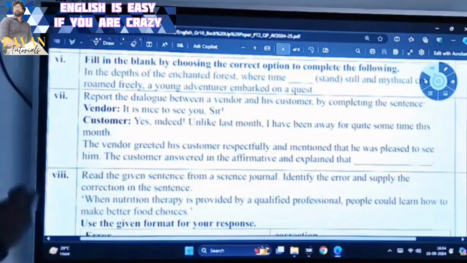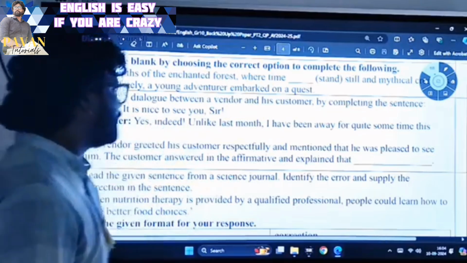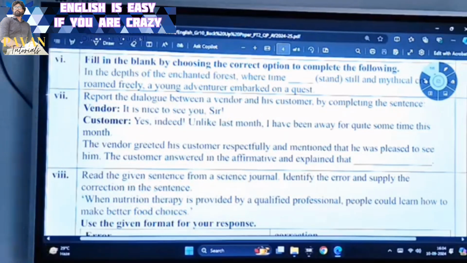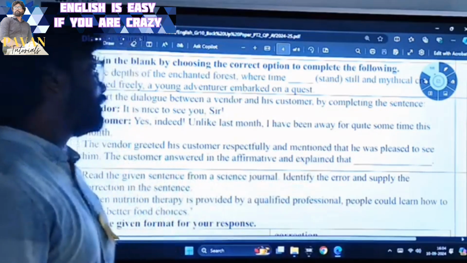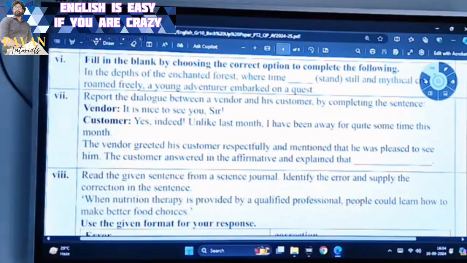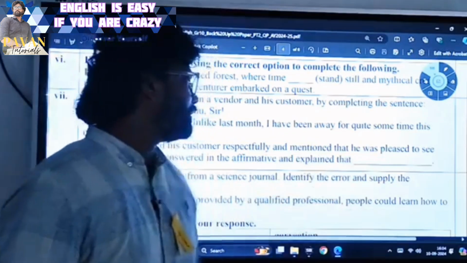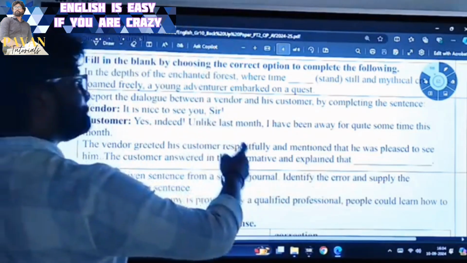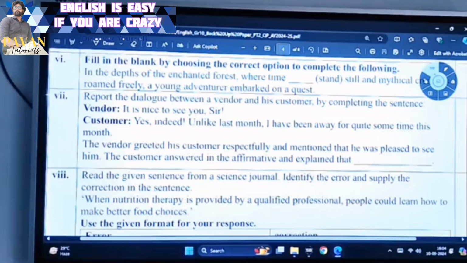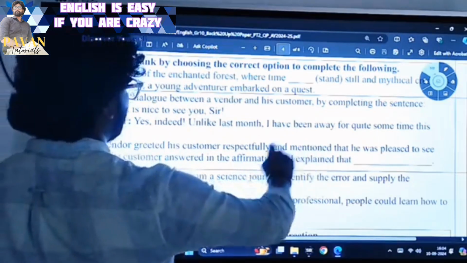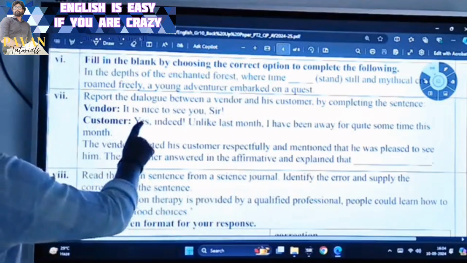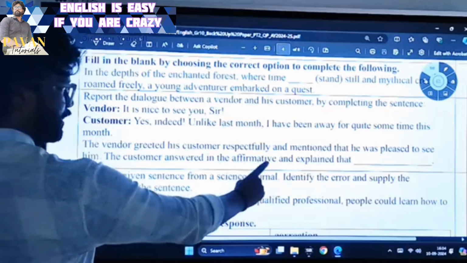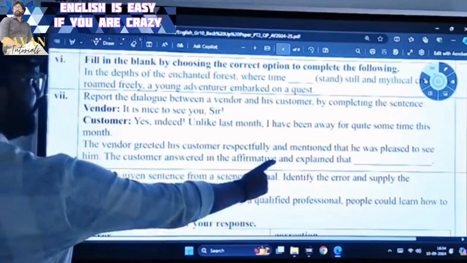Report the dialogue between a vendor and his customer by completing the sentence. Vendor: it is nice to see you, sir. Customer: yes, indeed. Unlike last month, I have been away for quite some time this month. Now, the vendor greeted his customer respectfully and mentioned that he was pleased to see him. The customer answered in the affirmative and explained that. Who is explaining? The customer. What did he say? Yes, indeed. Instead of yes, we have changed it into this word, affirmative.